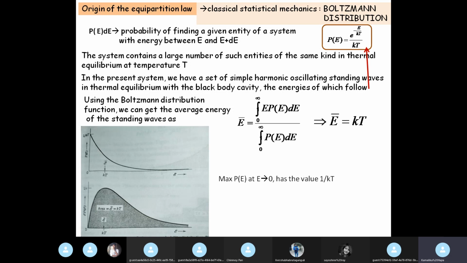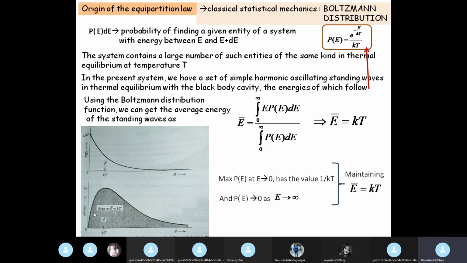You can see from here that the maximum value of this probability is 1 by kT, and this is obtained when energy tends to 0. On the other hand, the probability goes to 0 as energy tends to infinity, maintaining the average value of kT. Okay, so this is the plot of P versus E.